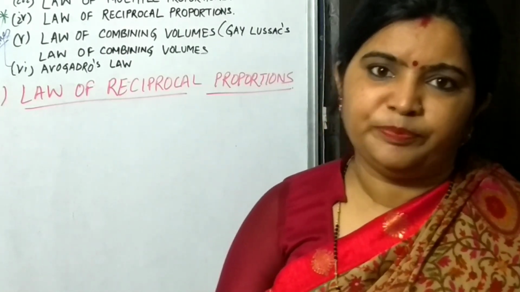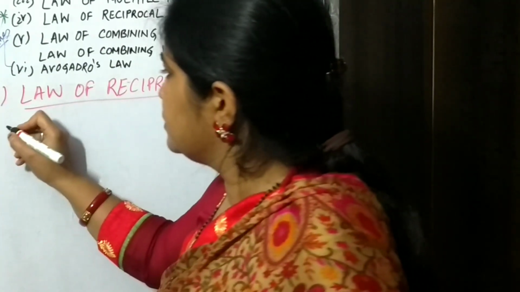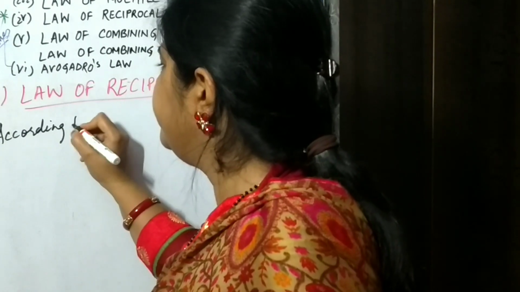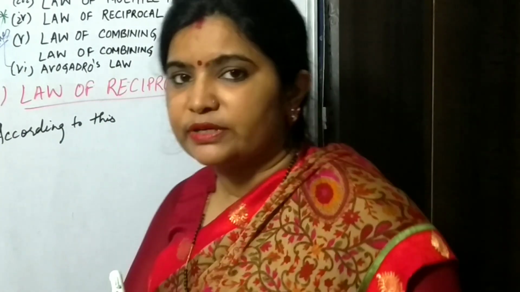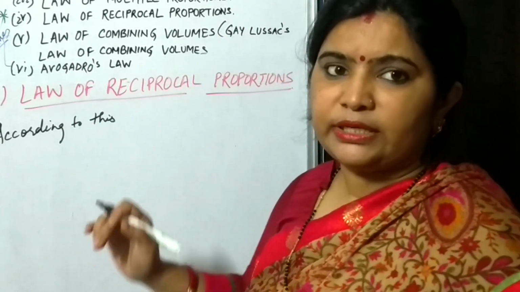According to this law, the statement is a little bit difficult, so try to understand the statement thoroughly.